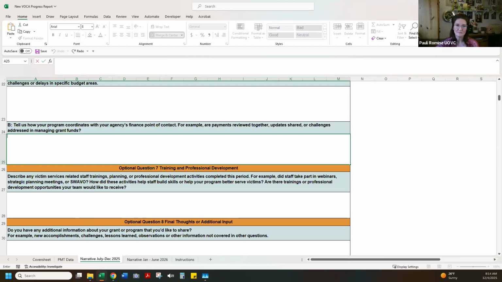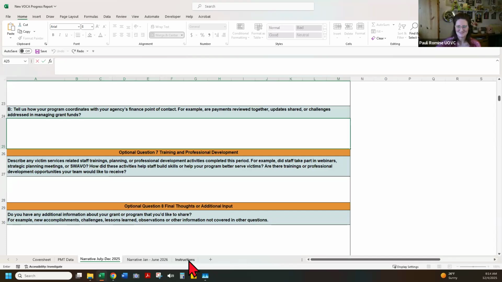Your grant analyst may send the report back to you and ask for more information or clarification if answers are incomplete and lack detail. There are prompts in the questions to help guide you towards the information UOVC is looking at receiving. And there is further guidance in the instructions tab regarding the questions and some examples.